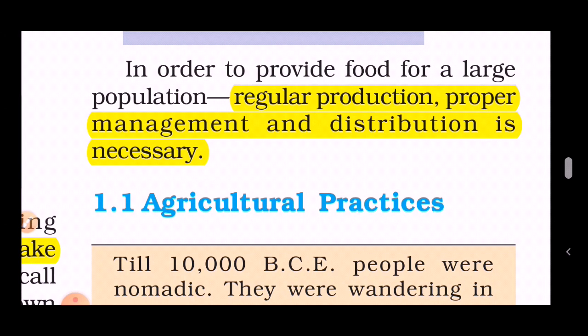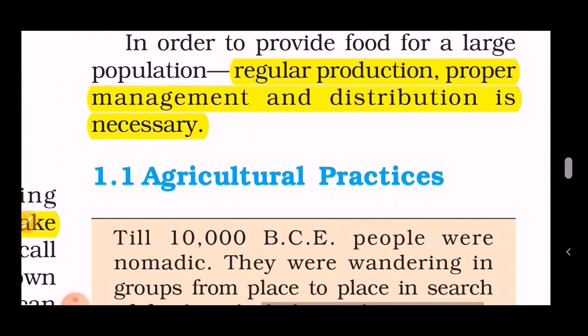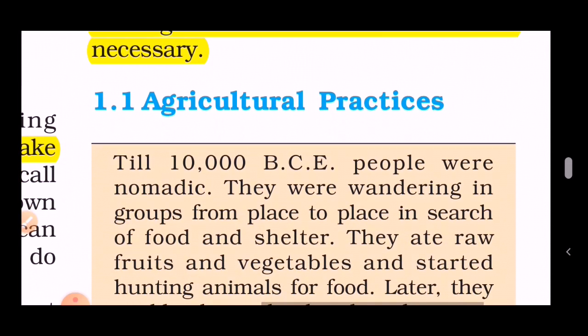Distribution in the sense, if one place of the country grows any crop which is suitable for that place, the farmers in that place should ensure that the crop is distributed all over the country, where there is no suitable condition for the particular crop to grow, and the people require that crop in order to gain nutrition. So the farmer of that particular area needs to ensure that it is distributed all over India or their respective country.